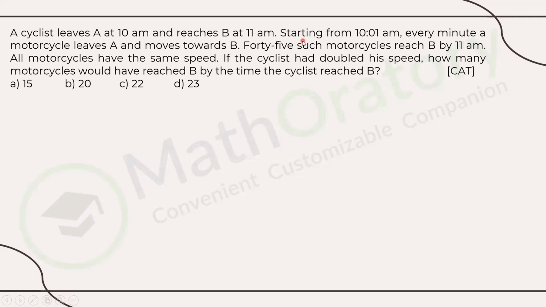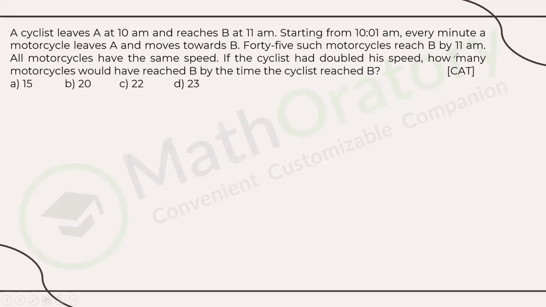Next, it says starting from 10:01 a.m., every minute, a motorcycle leaves A and moves towards B. So at 10:01, the first motorcycle leaves, at 10:02, the second motorcyclist, and so on. So every minute, a motorcycle is leaving A and moving towards B. 45 such motorcycles reach B by 11 a.m.